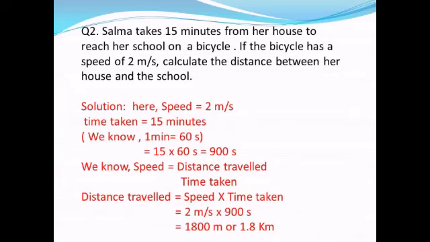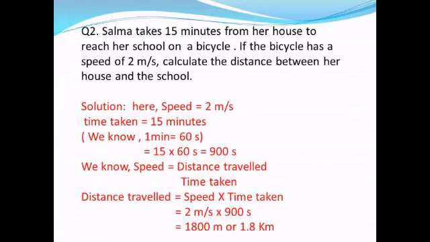We know that speed equals distance upon time, and we have to calculate distance. So what will be distance? Distance equals speed into time taken. So speed here is 2 meter per second, and time here we have already calculated. We have converted 15 minutes into 900 seconds. So speed into time will be the distance. After calculating we will get 1800 meter.